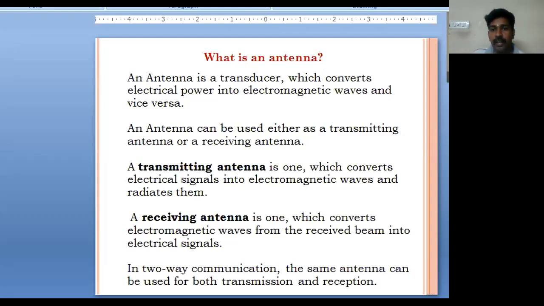As we know, once the antenna is there, between transmitting and receiving will be air, that is free space. A receiving antenna is one which converts electromagnetic waves from the received beam into electric signals. For example, in two-way communication, the same antenna can be used for both transmission and reception.